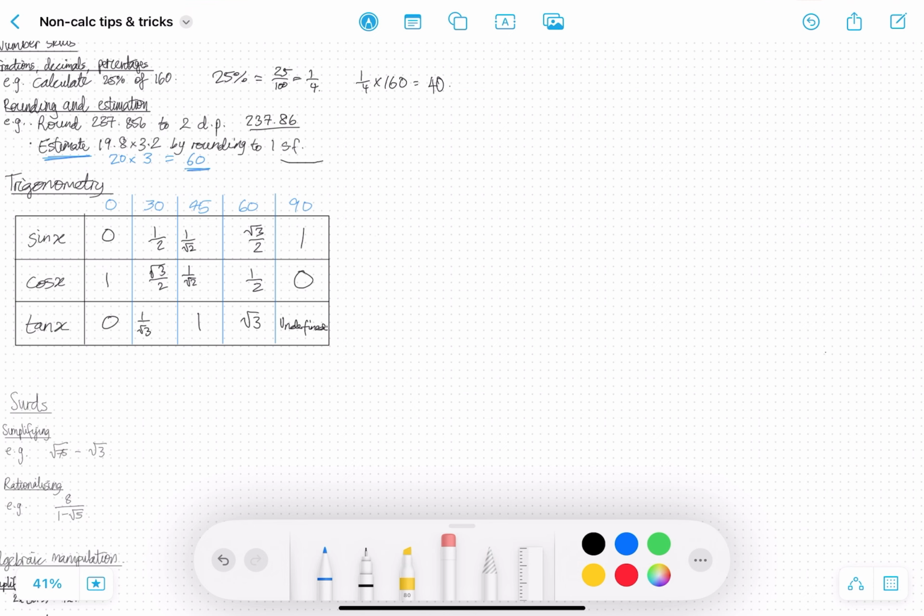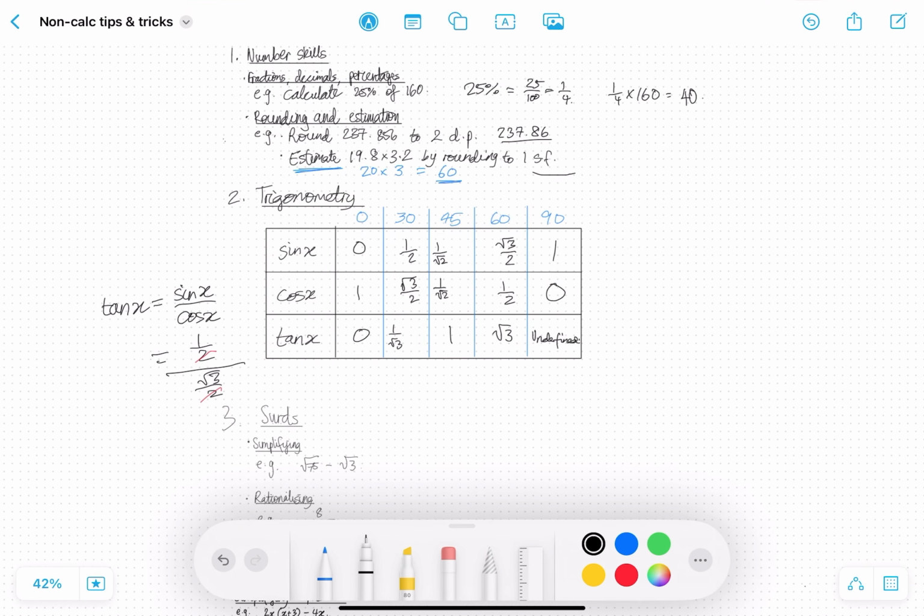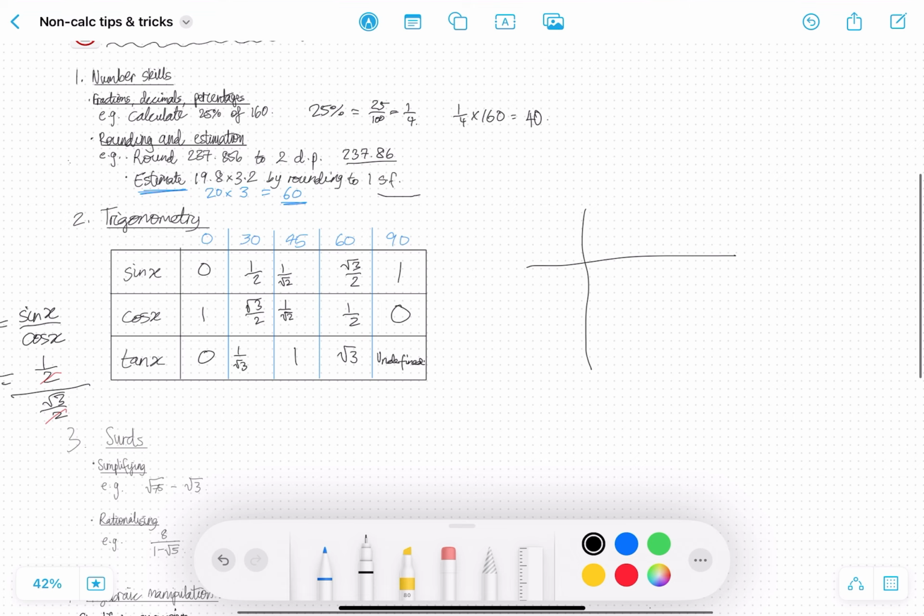Another way you could visualize it, if it helps, is to draw the graphs of each of them. Sine x looks something like this.